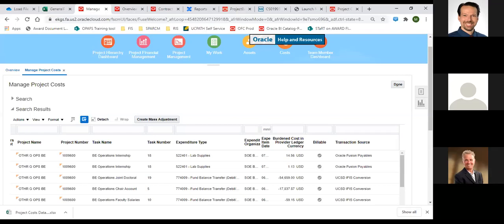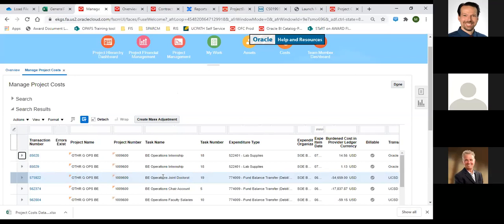Okay, so for general projects, right now I'm just going to call it starting balance, just because right now it's really about the starting balance. The starting balance for general projects was all loaded at the project and task level with this expenditure type, the fund balance transfer expenditure type. If it's a good number, then it shows up as a negative number here, right?